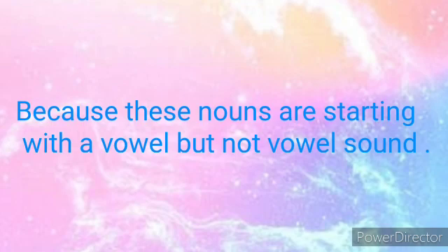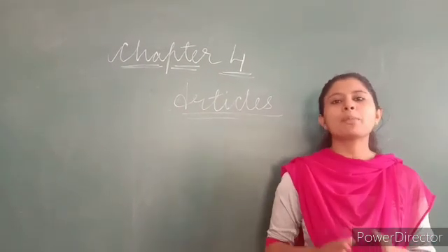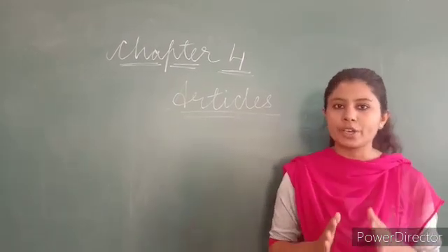Now, what are the vowel sounds? A, E, I, O, U are the vowels. So if there is a vowel sound, you will insert n. Okay, now read these examples. An honorable job, an MBA student. Here there is a vowel sound, O and A. That's why we have inserted n here. Now students, I hope the concept of a and an is clear to you.